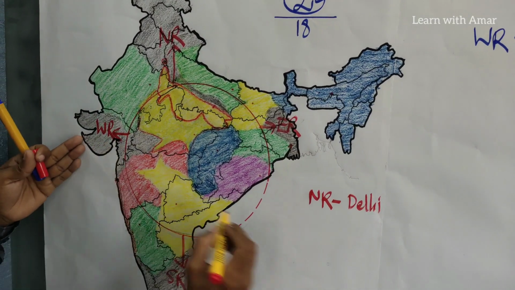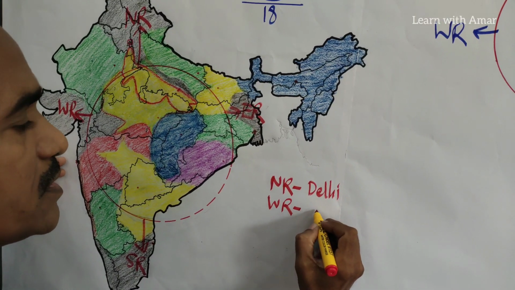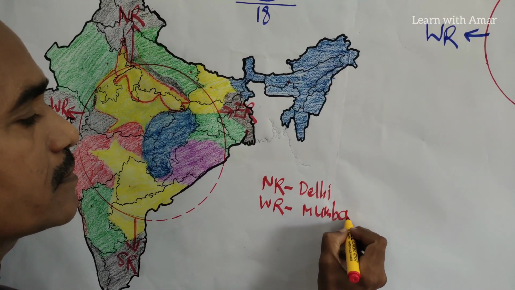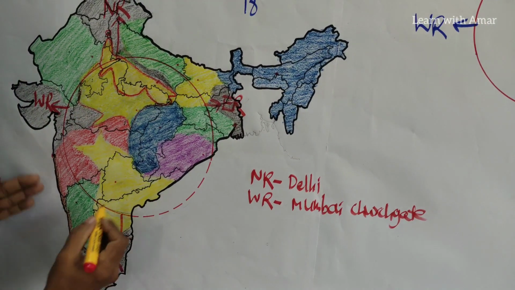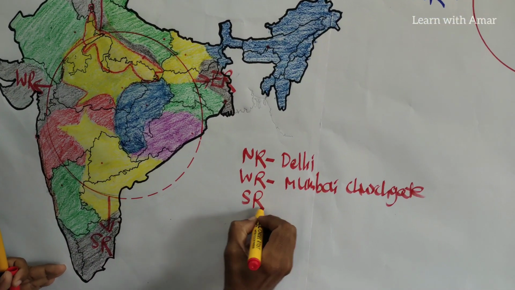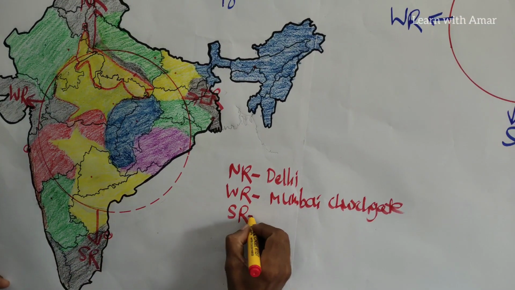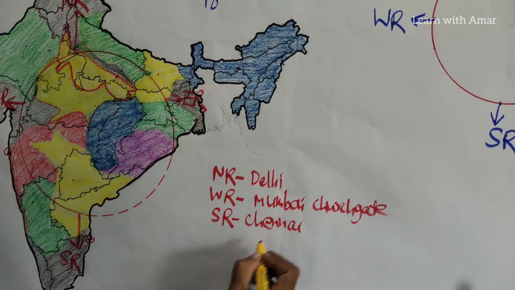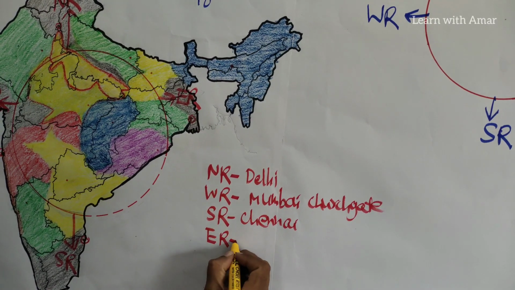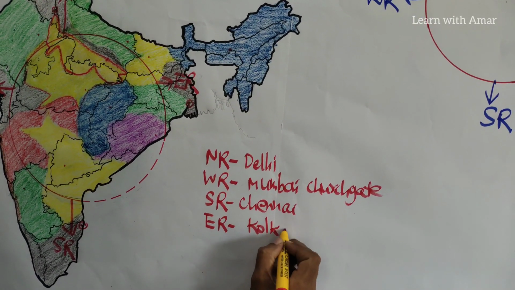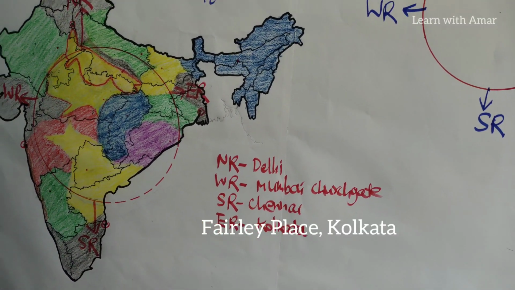Next, Western Railways. Western Railways is at Mumbai, Mumbai Churchgate. Then Southern Railways, it is Chennai, and Eastern Railways is here, it is Kolkata. Okay, right.